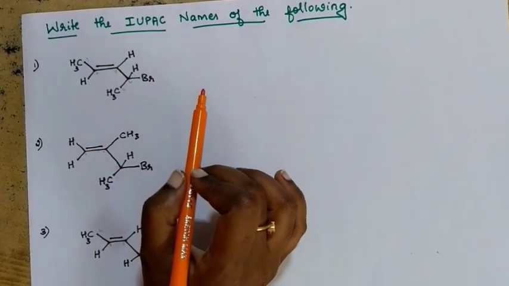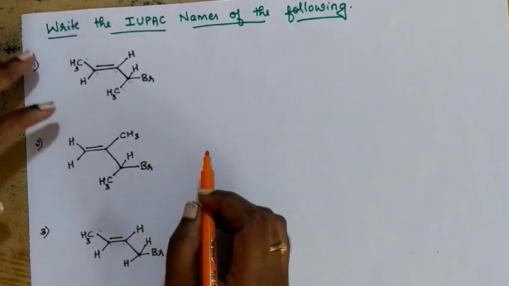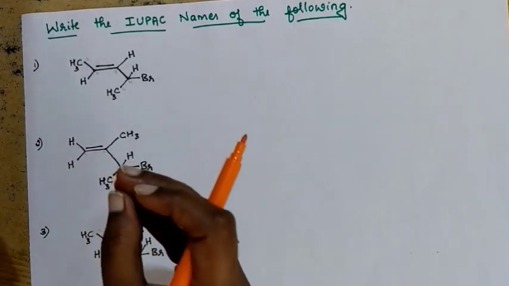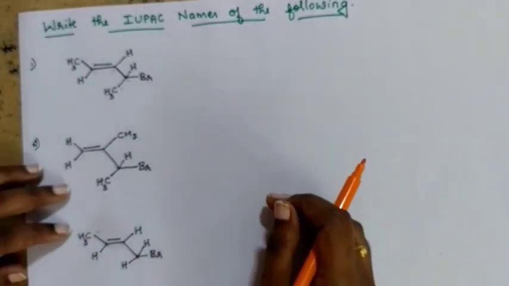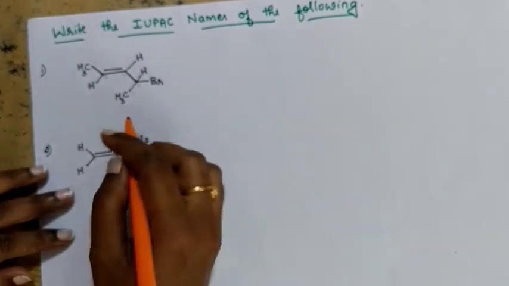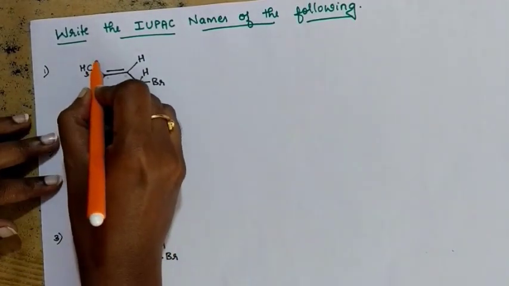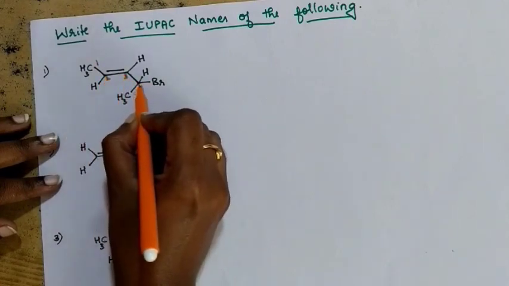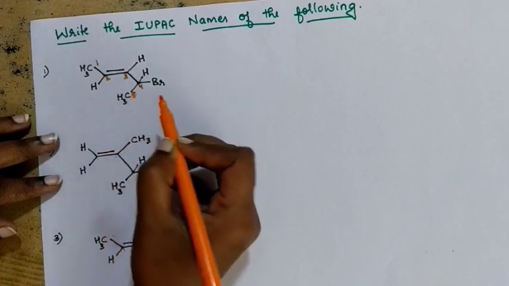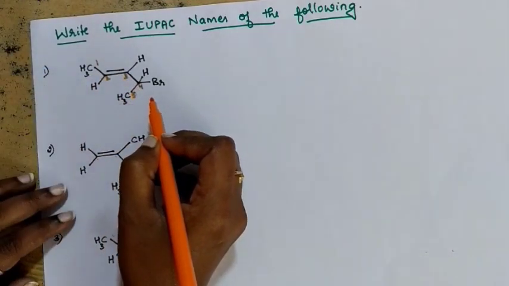Okay, each corner is going to be present with a carbon atom. So first you need to select the parent chain. Parent chain in the sense the chain where the number of carbon atoms is going to be more. That is what parent chain is. So how do you find out the parent chain now? See, 1, 2, 3, 4, 5. In a continuous chain, there are 5 carbon atoms.